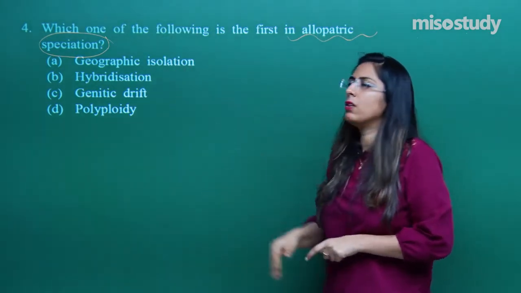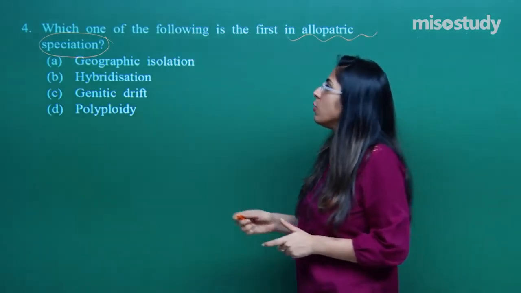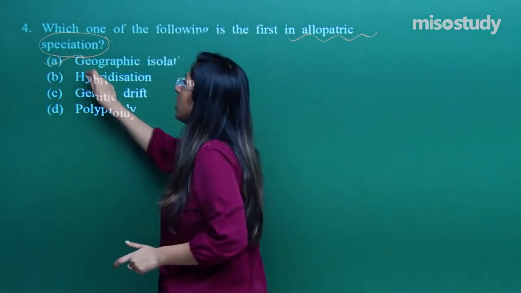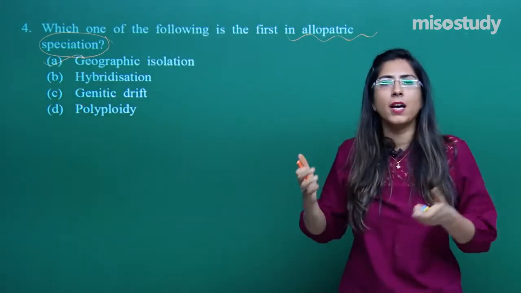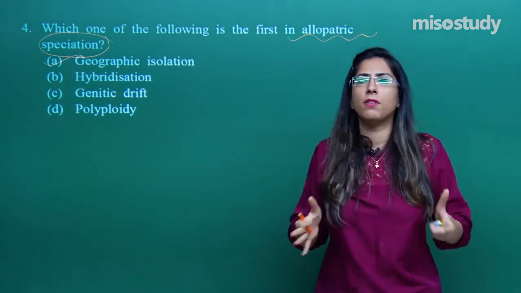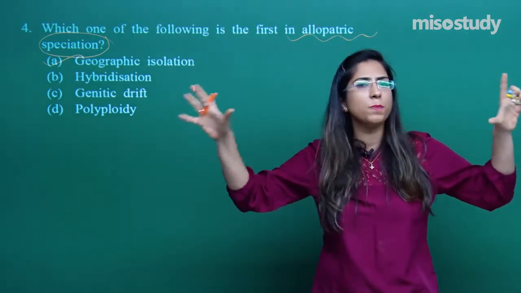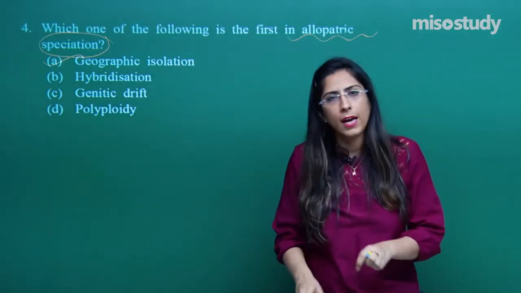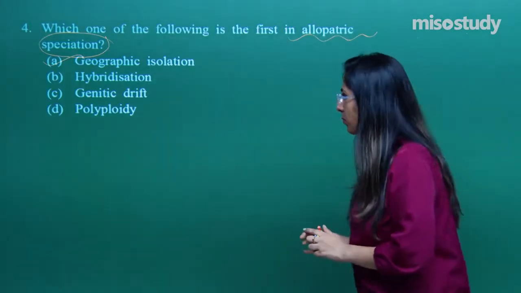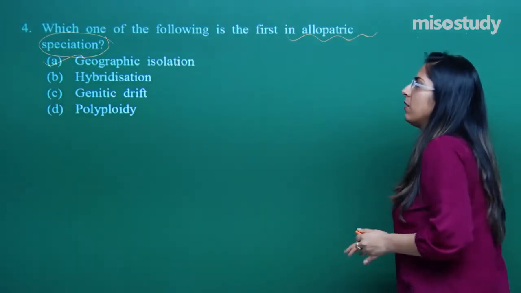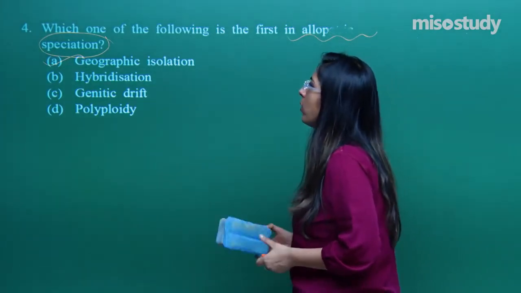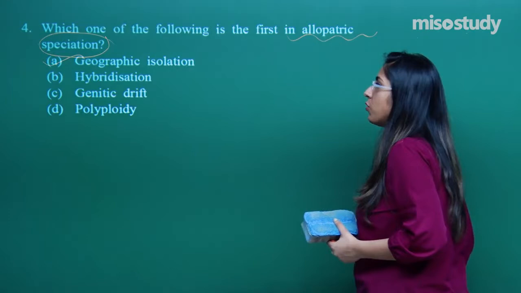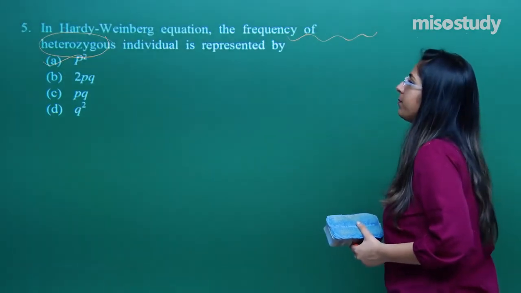So for this particular question, the correct option is option A, that is geographical isolation. Some mountain is there, some river is there, or some other kind of condition is there. Because of this, the two species cannot interbreed with one another. This is called allopatric speciation. So the correct option for question number 4 is option A, geographical isolation.